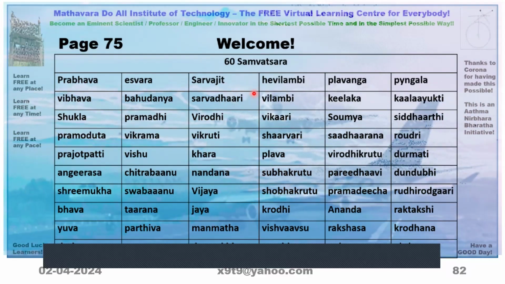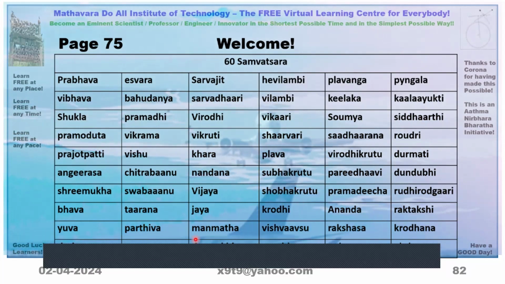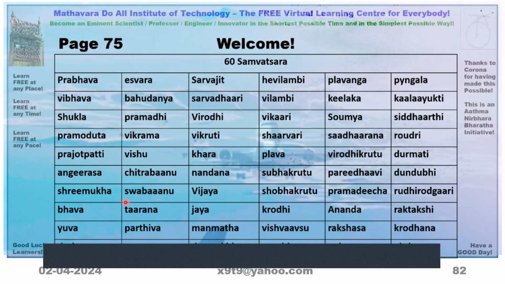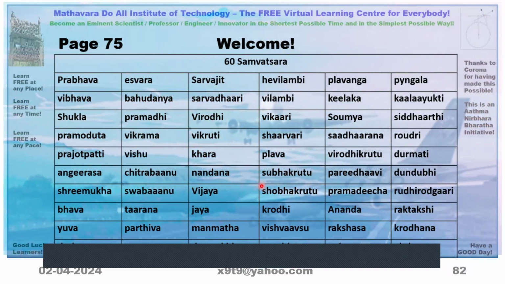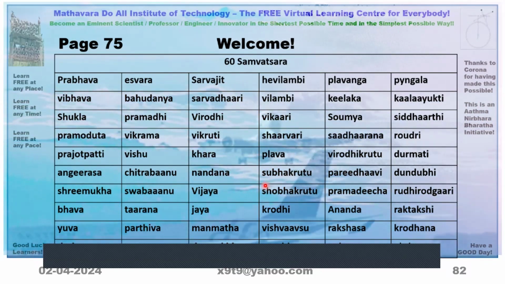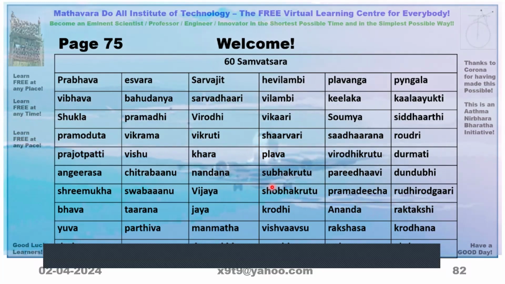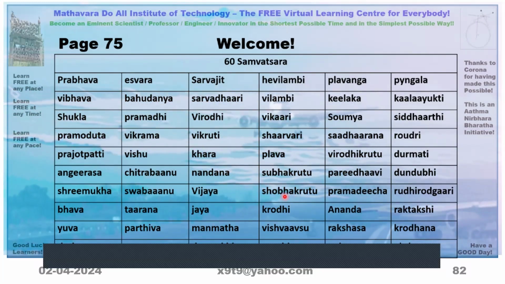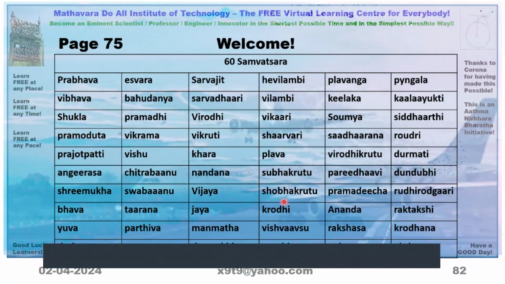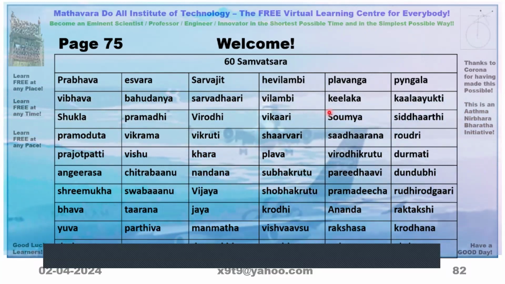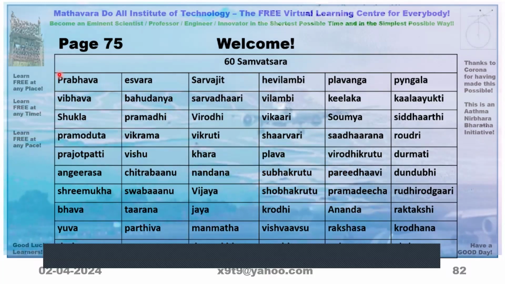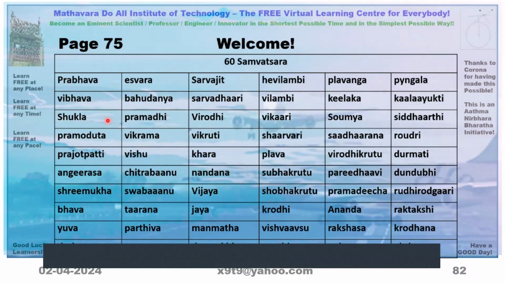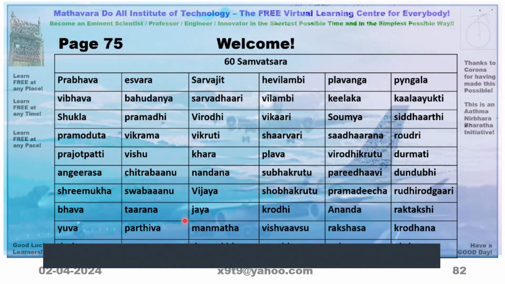Now page 75, these 60 samvatsara names are also given. So now we are here with this place, Sobhakruto. So new Panchanga starts from here. So it will keep on continuing like this. Then after reaching Akshaya, name will be again repeated as Prabhava, Vibhava, Shukla, Pramodata, like that.